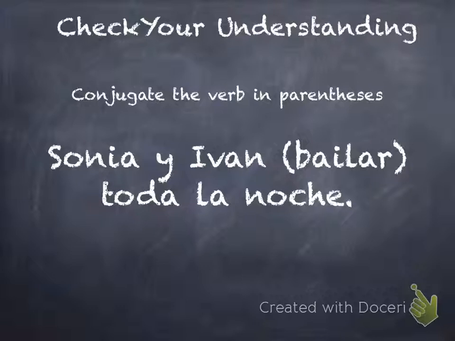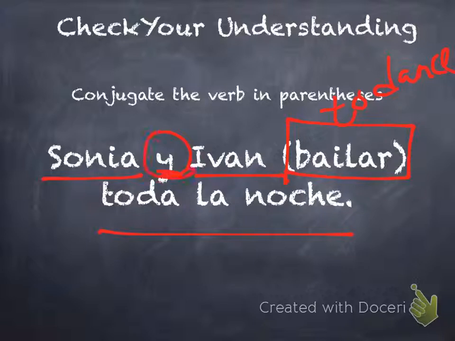All right, this one. Sonia y Ivan, and then our infinitive, bailar. This means to dance. Toda la noche, all night. We have to find our subject because they don't give us the subject pronoun. So look for names, look for people, these kinds of things. In this case, we have Sonia y Ivan. Y, remember, means and. So this is a female name, a masculine name, so she and he.